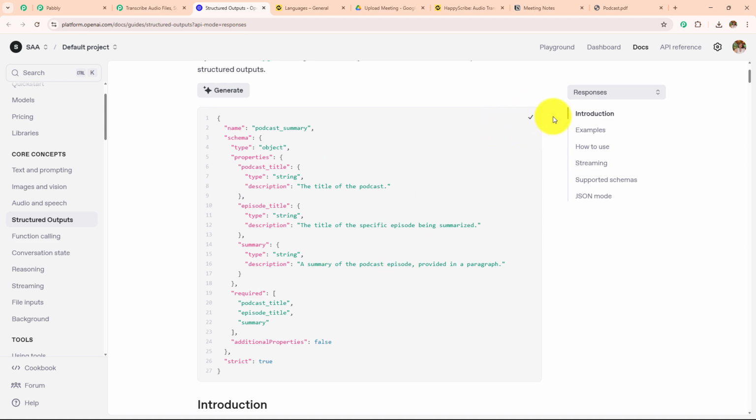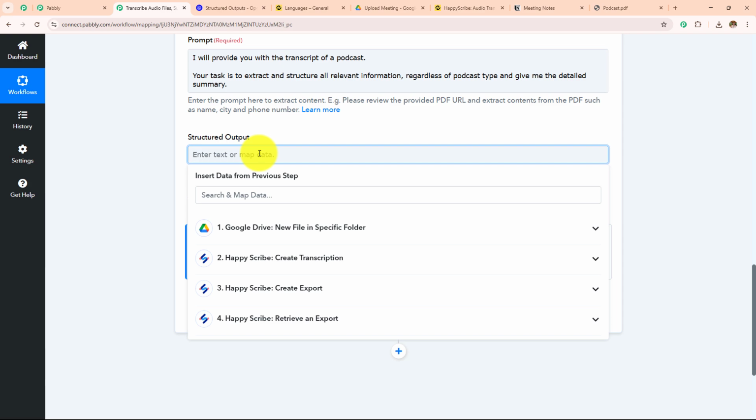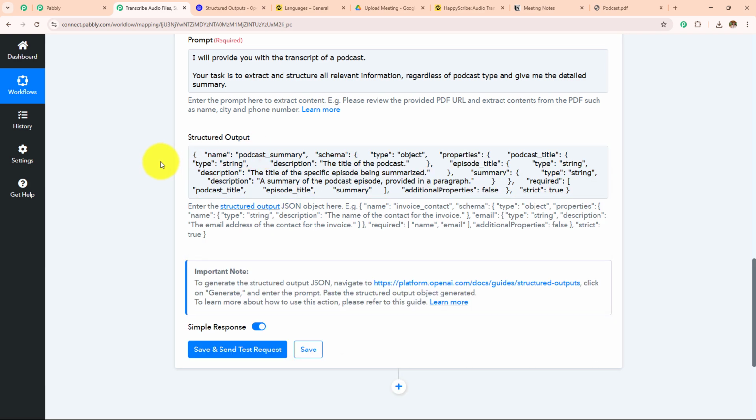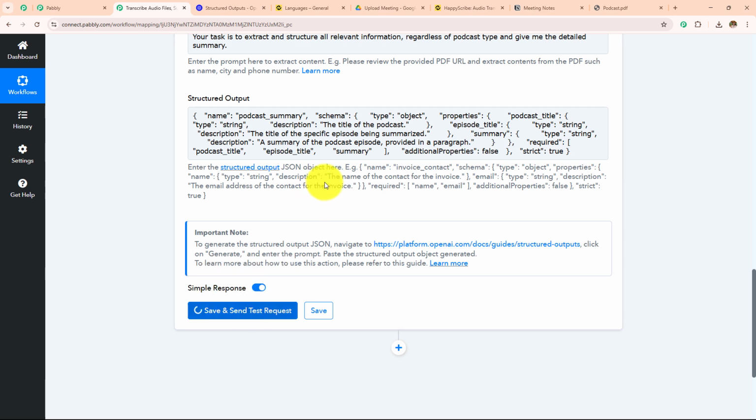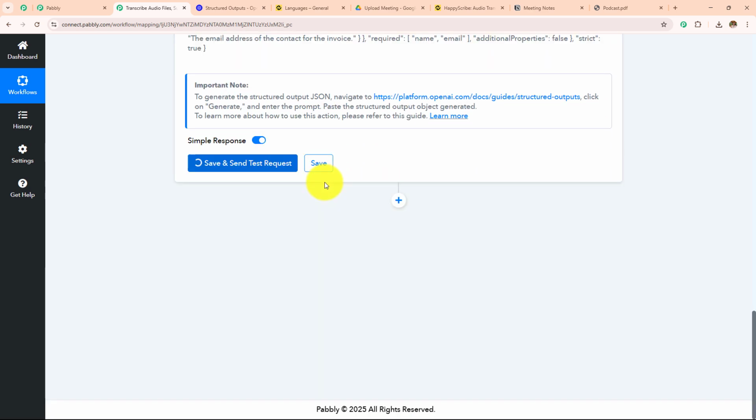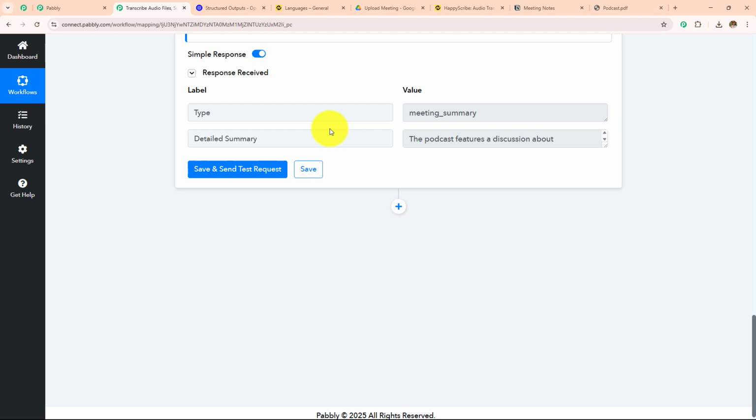I'm going to copy this entirely by clicking over here and I'm simply going to paste it over here in the structured outputs. I've entered all the required details. I'm simply going to click on save and send test request. Let's wait for the response. And here I have received the response.